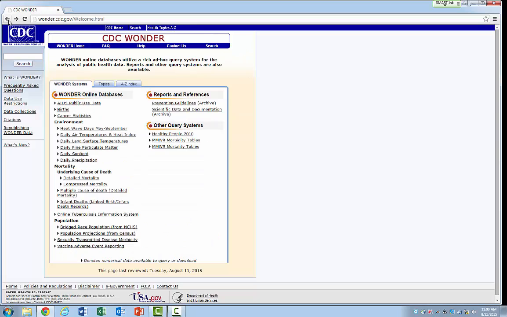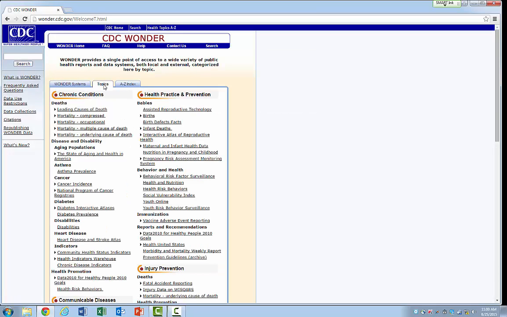Let's go back, because I want to show one more database under Topics. So these are the online databases that they have on these specific diseases or conditions. Now under Topics, they have a little bit more to work with, but it might not be the same kind of data. It might not be organized by county or by city, but just by state. But let's actually look at one that I know is organized by county specifically, and that one is going to be the Heart Disease and Stroke Atlas.